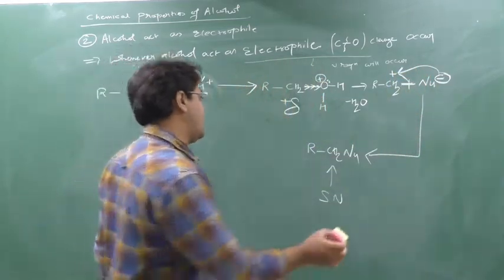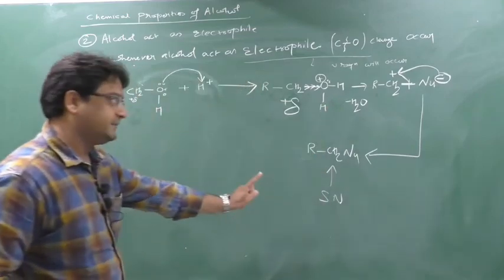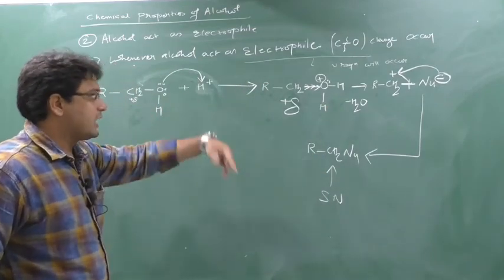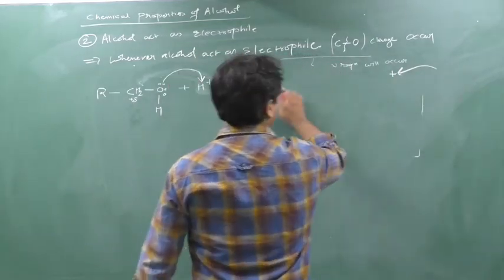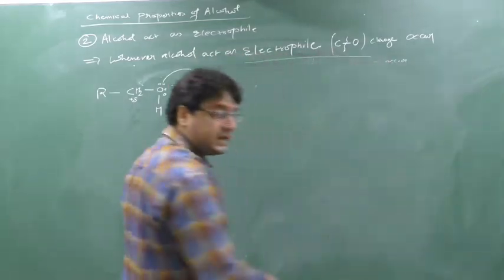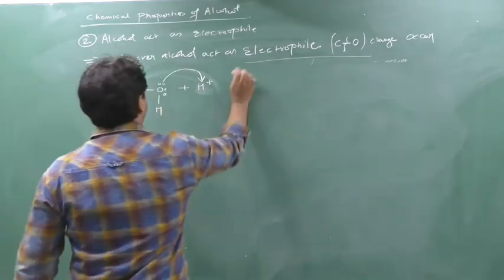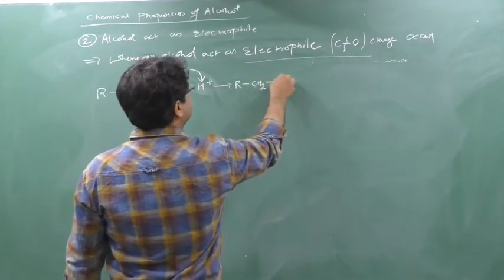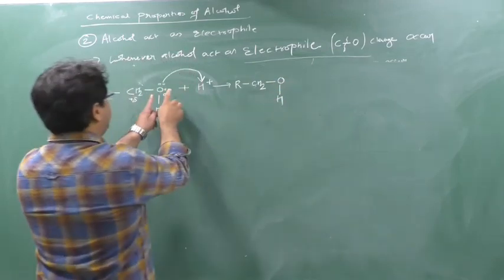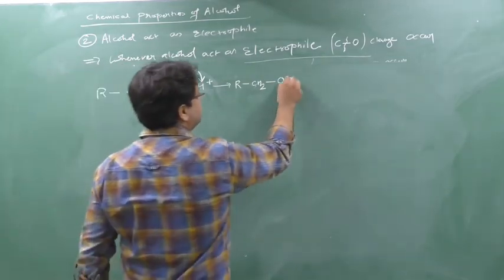Or in another manner, I can show it in another way. This is also correct. Or I can show it in another way. See, what is another way? Another way I can show here, so that you can understand in detail. See what will happen. Here there is an R, here there is a CH2, here there is an oxygen, here there is a hydrogen. This oxygen will give its one lone pair to this H.